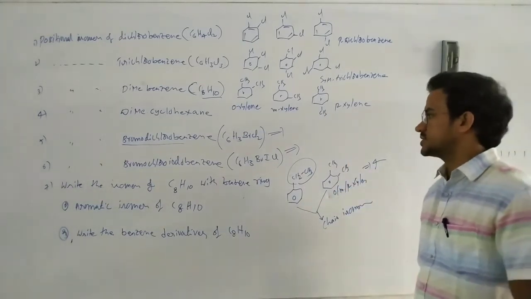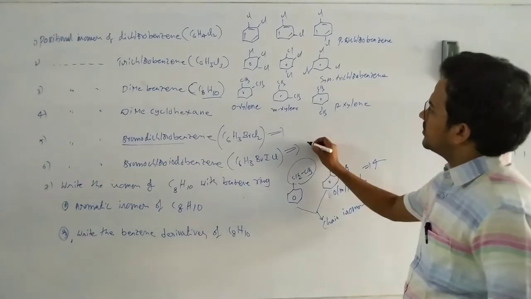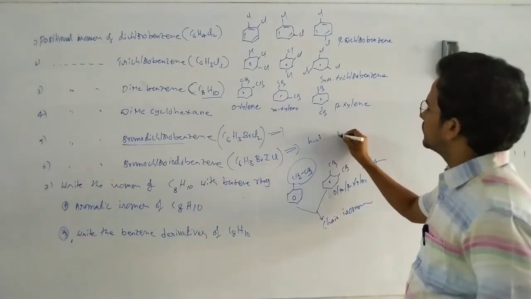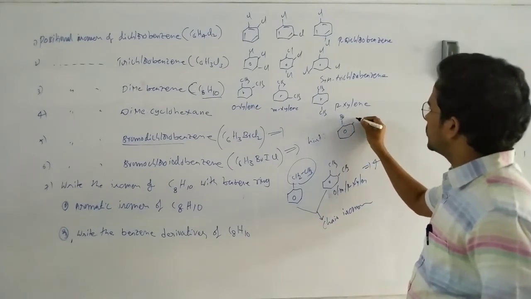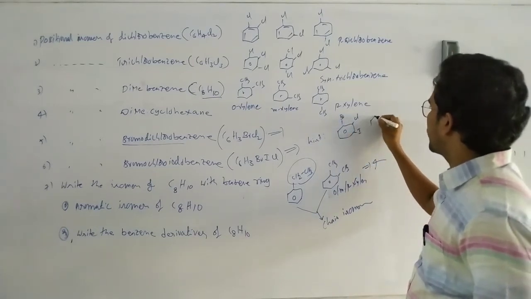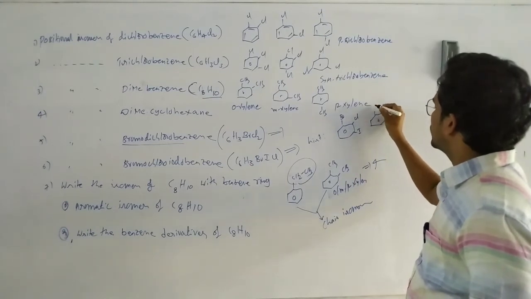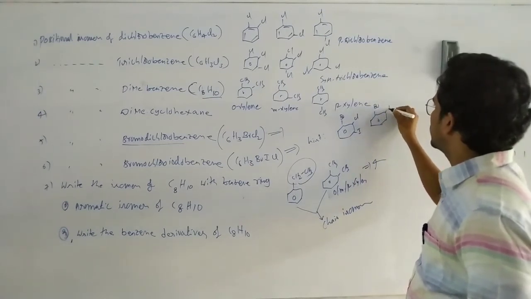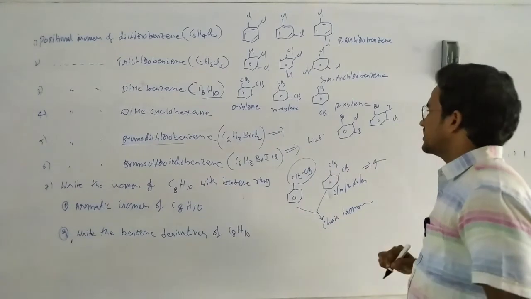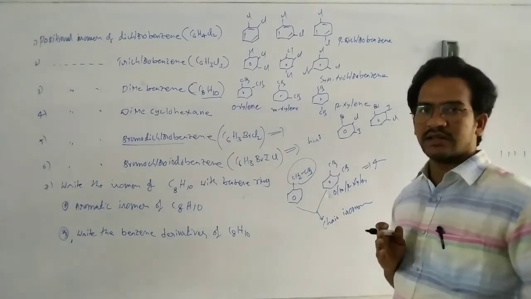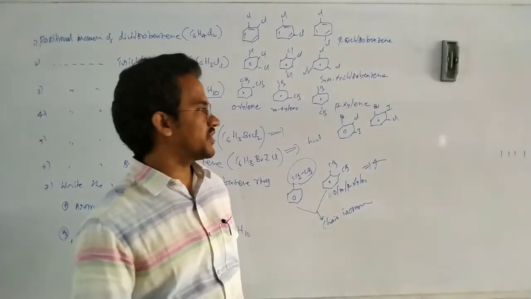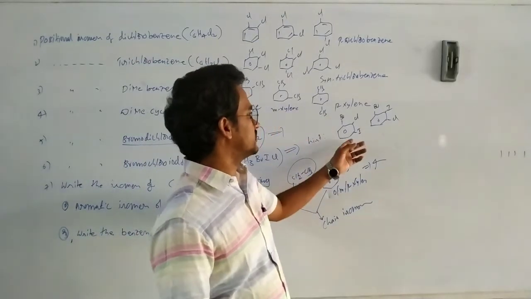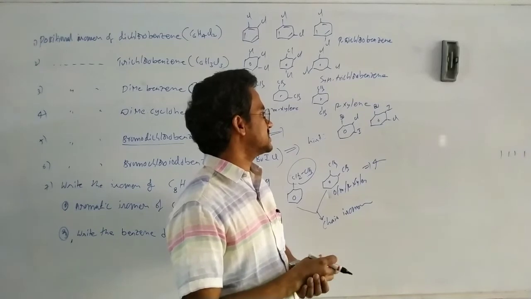Okay, that's it. Here I am giving a hint for this one. You have bromine, chlorine, iodine. Here bromine, iodine, chlorine. The locations are 1, 2, 3. But for the 1, 2, 3 locations, two different structures are possible.